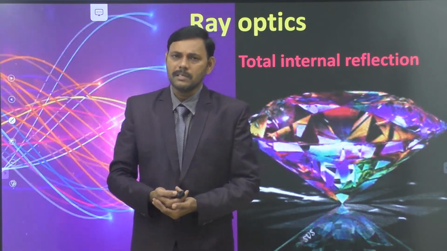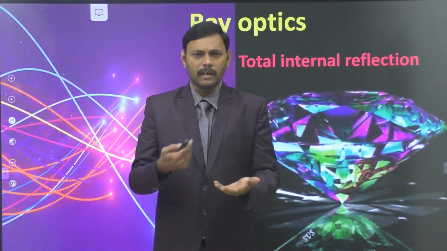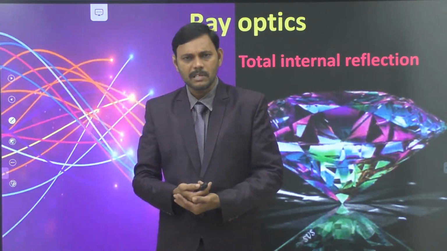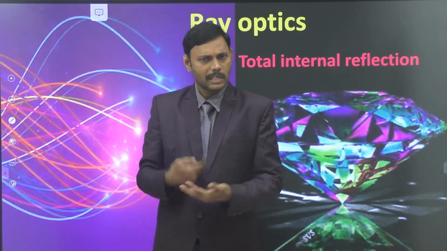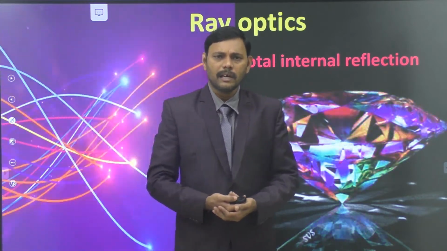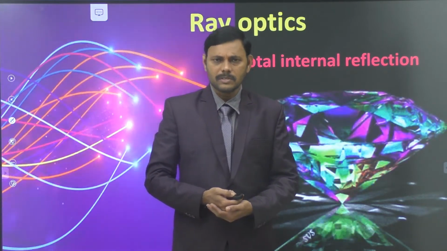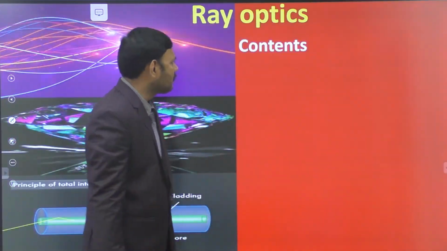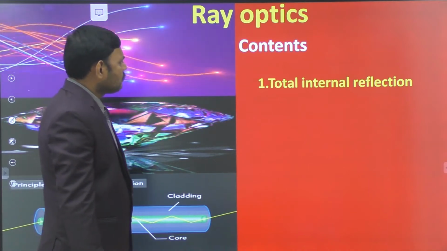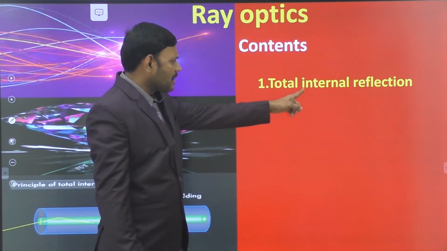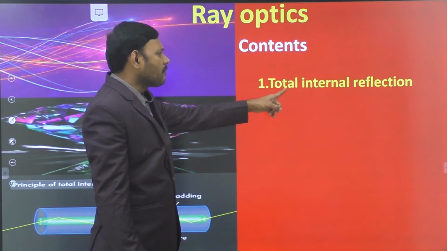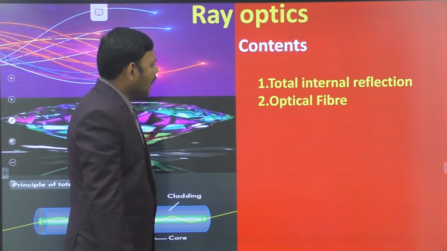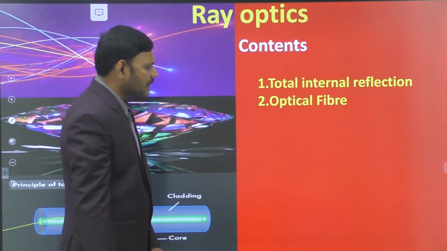Similarly, there are mirages formed on very hot days on highways as well as in deserts. The secret behind the formation of mirage, all these wonders which are happening around us, will be answered with the help of this total internal reflection phenomenon. So let us move on to the contents of total internal reflection. First we define total internal reflection, the definition and the expression in equation form. Then we go to applications of total internal reflection.